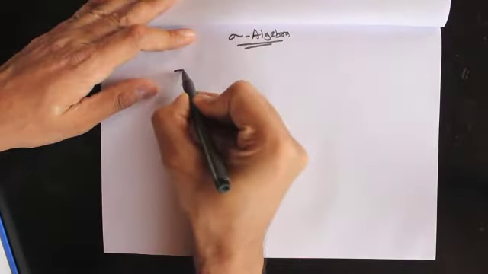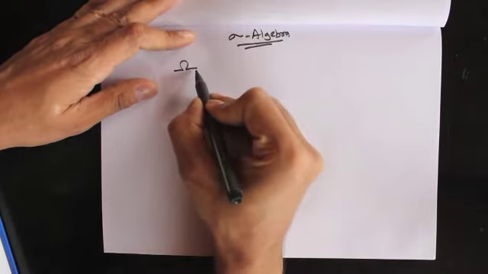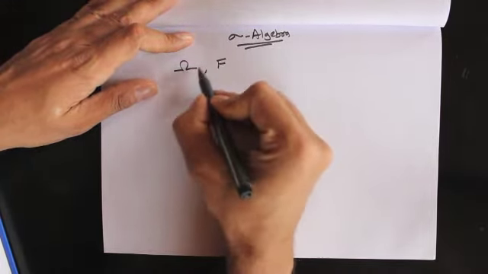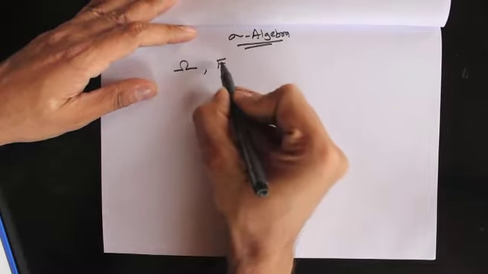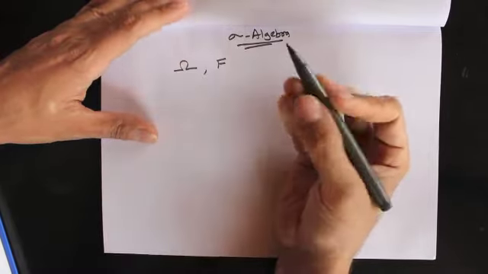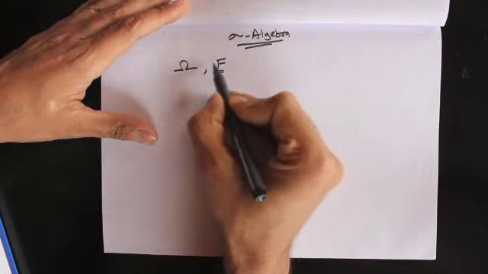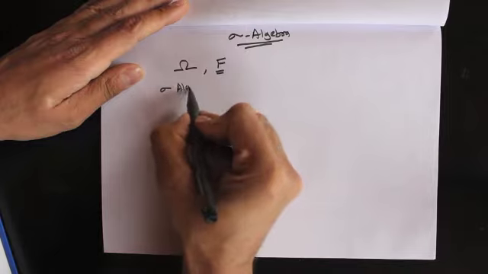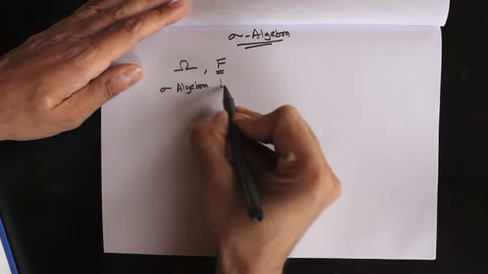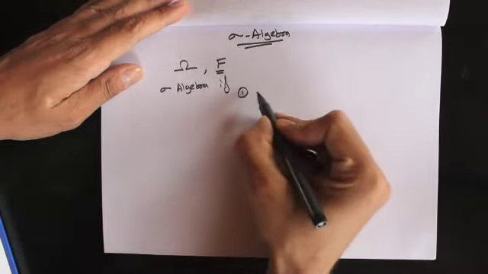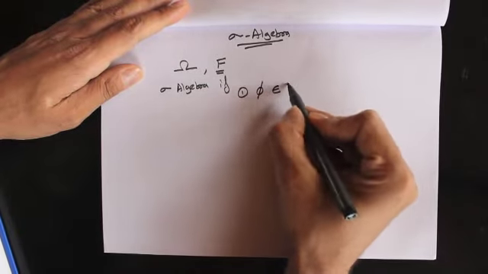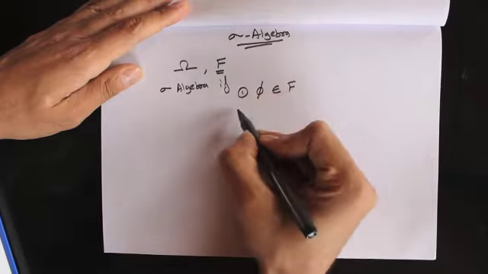So let's consider a non-empty sample space given by capital Omega. And let's also have a collection of subsets of the sample space which is given by F. Now this collection of subsets is basically called a sigma algebra if the following are true. That the empty set belongs to the sigma algebra. Okay, this is the first condition.